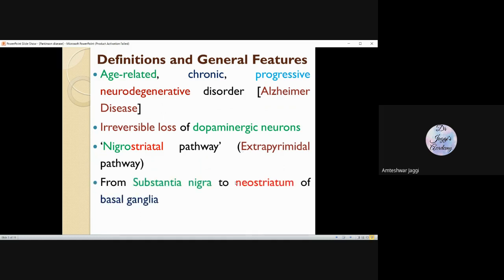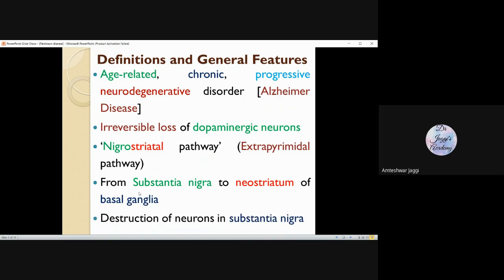I will discuss this one. The name nigrostriatal means this pathway starts from the substantia nigra, this brain region. It goes to the striatum, that is why striatal. And this whole area is called the basal ganglia. So this comes under the basal ganglia region.